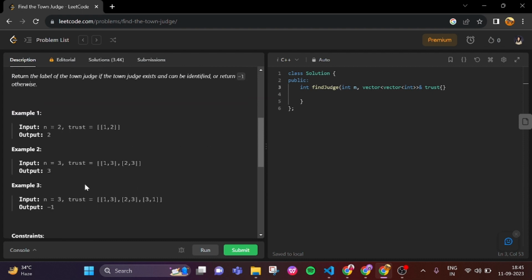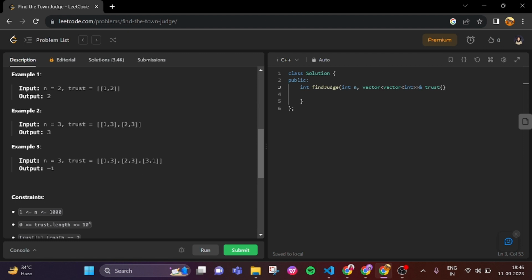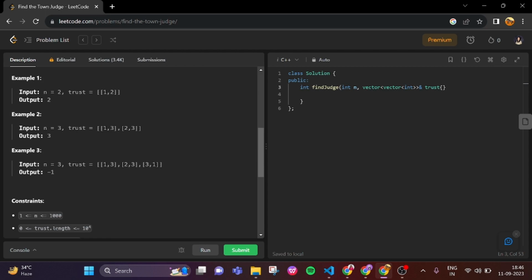What we can do is iterate through these. The person who trusts another, we decrease their value, and the person who is being trusted, we increase by 1. So at last, the person trusted by the most can be considered to be the town judge.